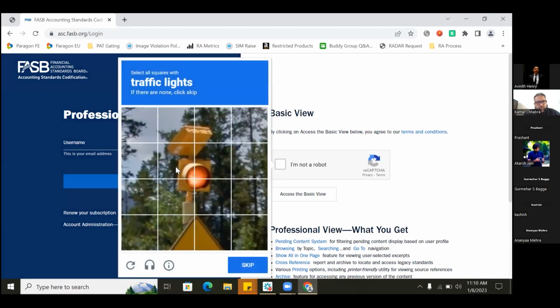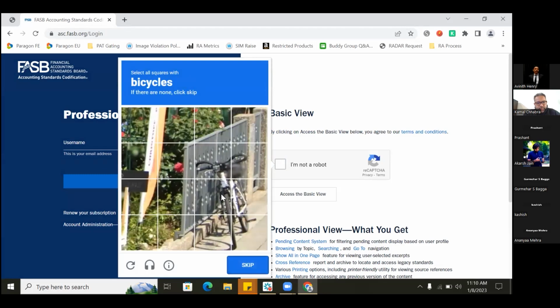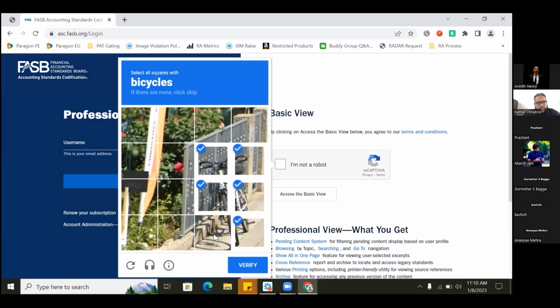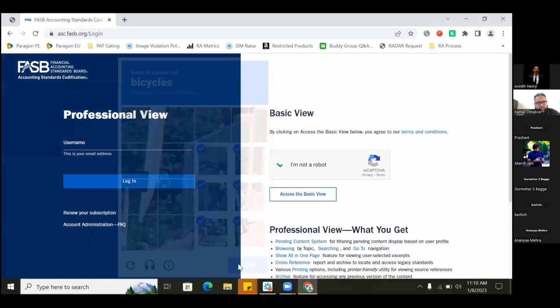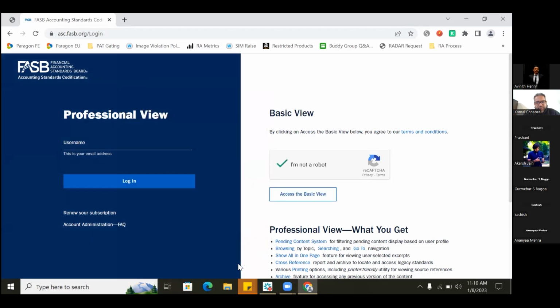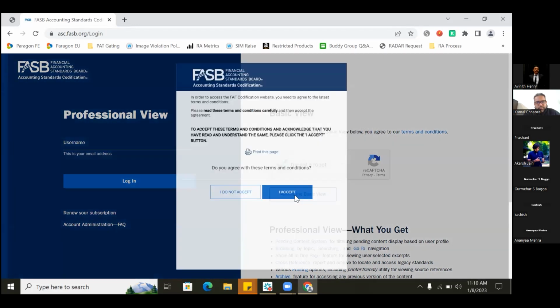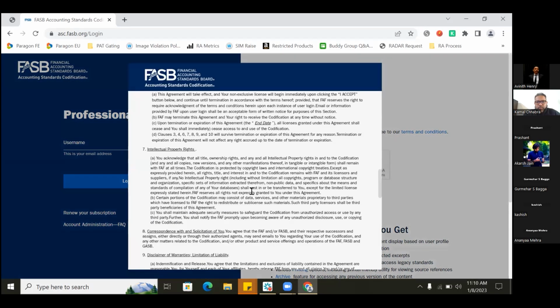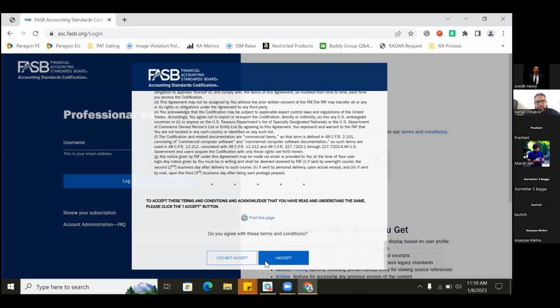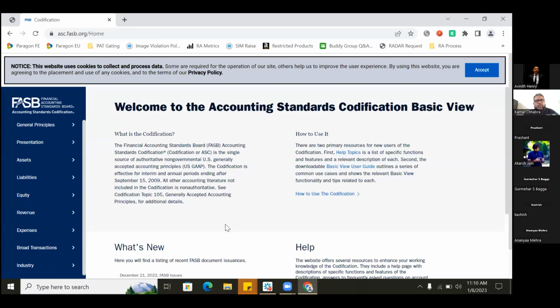Then select this, keep next. Access the basic view, click on access the basic view. Okay, go down and just accept it. Right? So yes, now sir, you can go ahead. Thank you, sir.